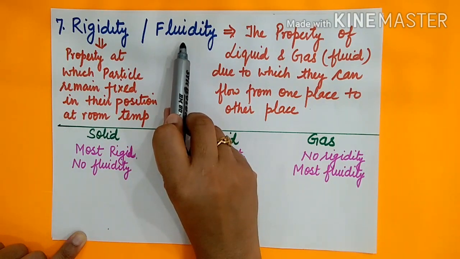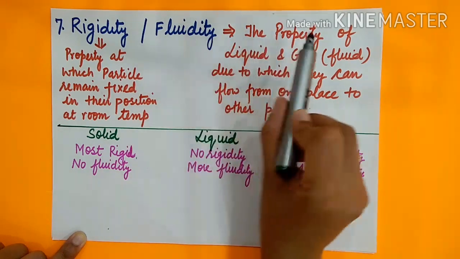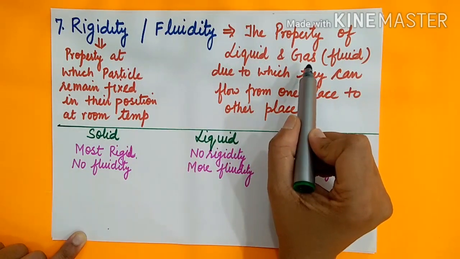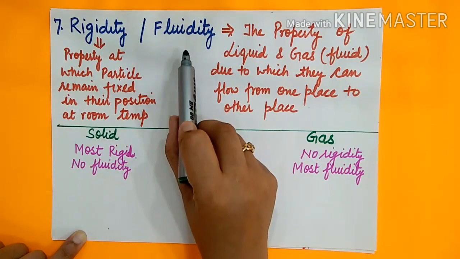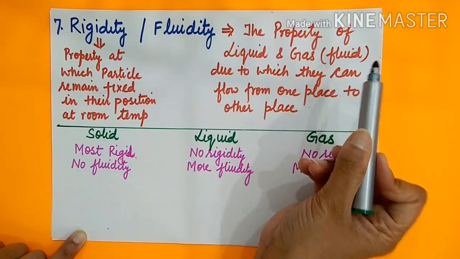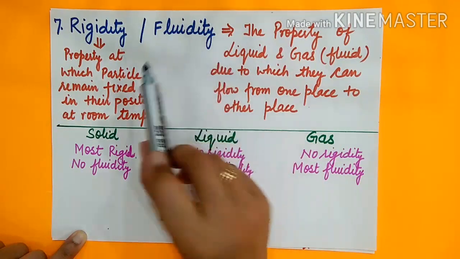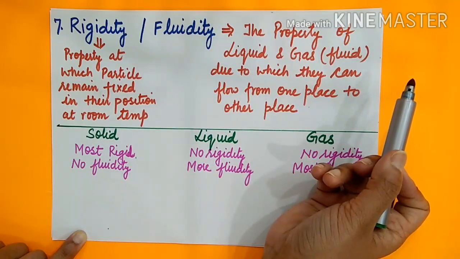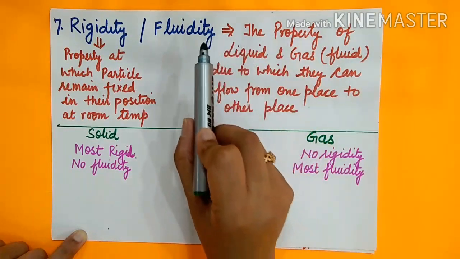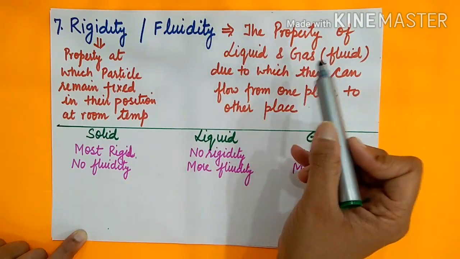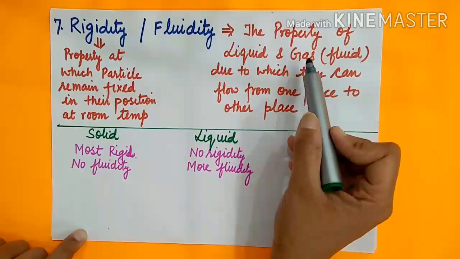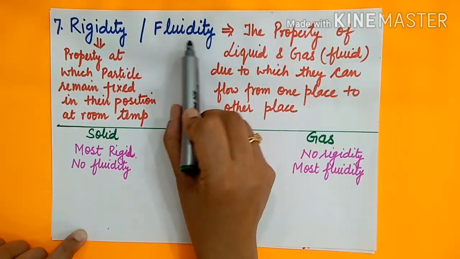Now fluidity, we can say is the property of liquid and gas, because fluidity means the substance which can flow from one place to another place, the substance which can pour from one place to another place. So by explaining this property, we can say that liquid and gas come under fluidity.